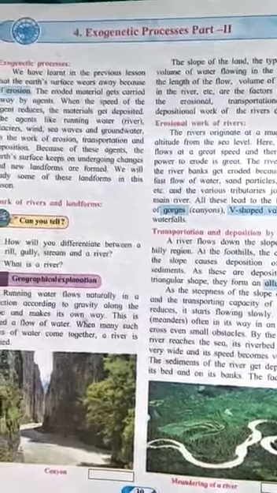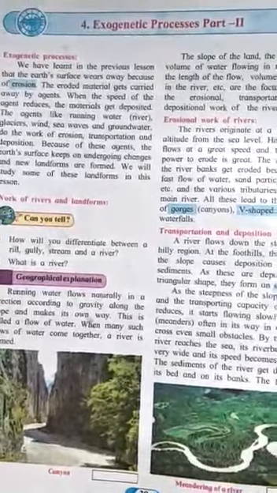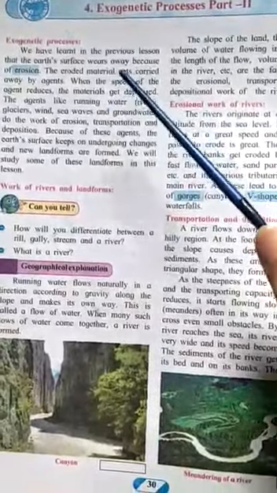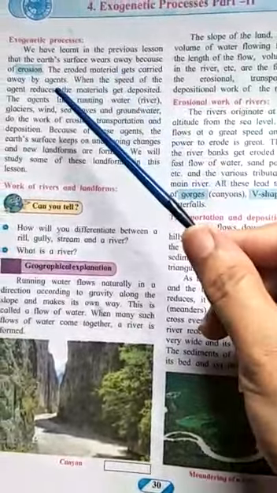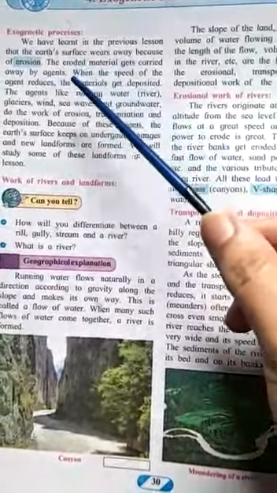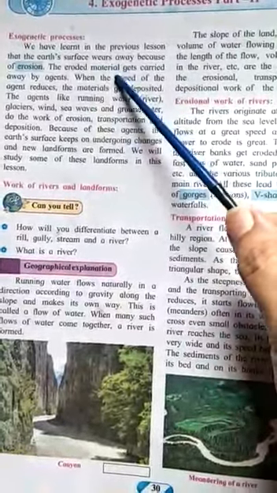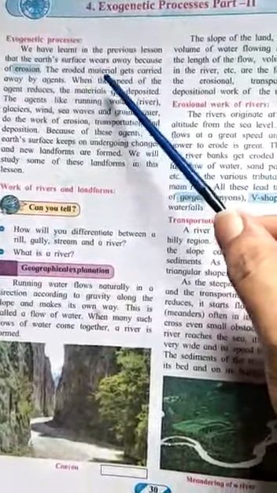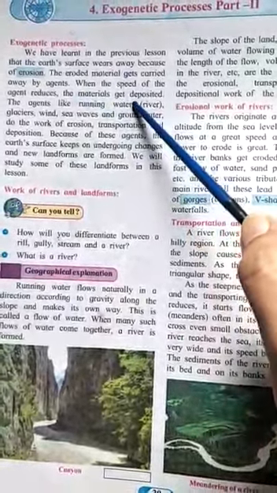So, we will start with our next chapter, that is chapter 4, exogenetic processes part 2. Now, we have learned in the previous lesson that the earth's surface wears away because of erosion. Now, the eroded material gets carried away by agents. The erosion takes place, but it is eroded because of some agents. Now, when the speed of the agents reduces, the materials get deposited.